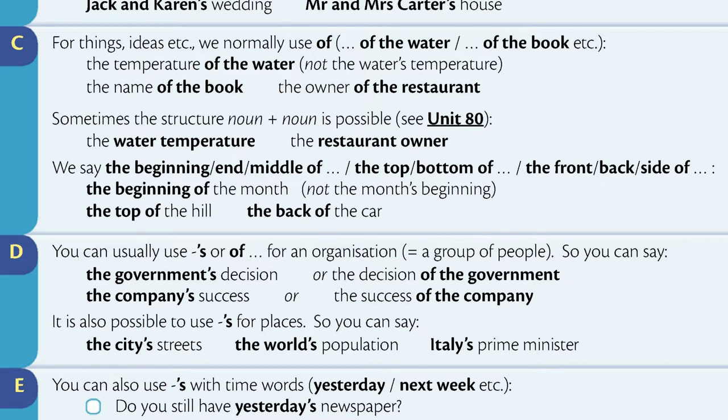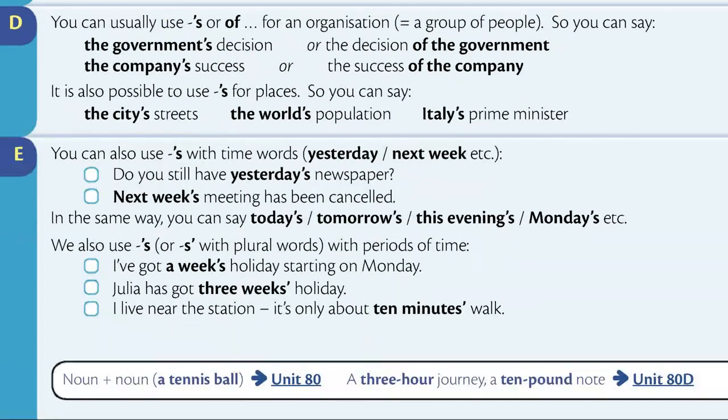We say the beginning, the end, the middle of, the top, the bottom of, the front, the back, the side of. The beginning of the month, not the month's beginning. The top of the hill. The back of the car.